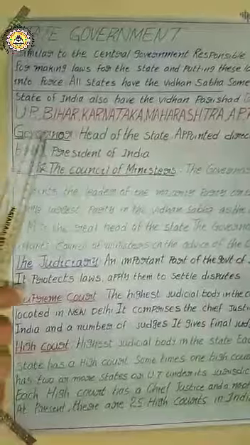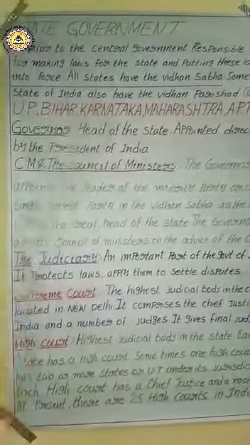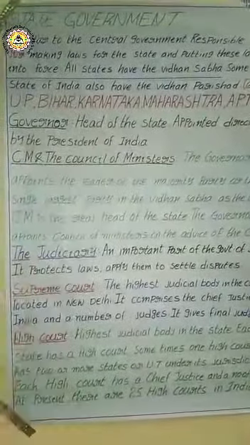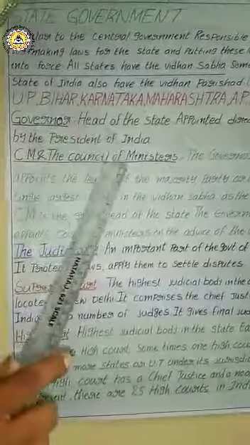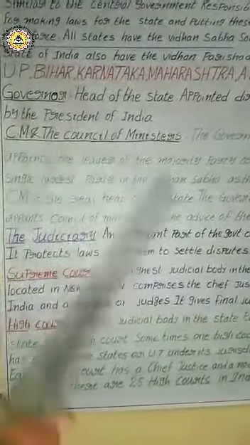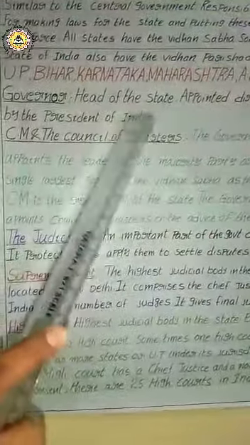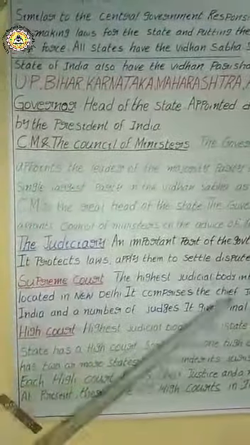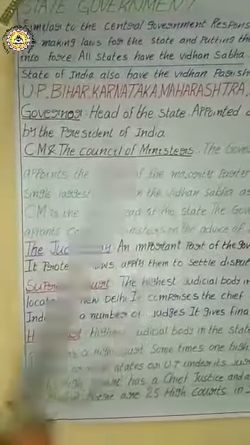The president himself will appoint the governor of a particular state. The same person can be the governor of more than one state. So one governor can be the governor for another state also.